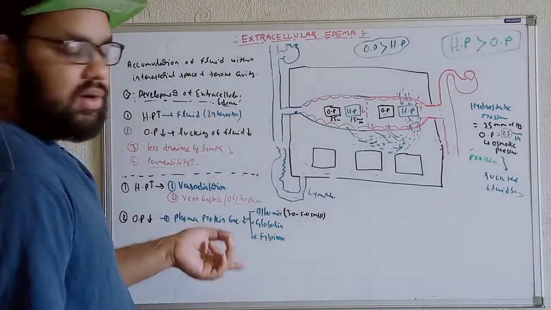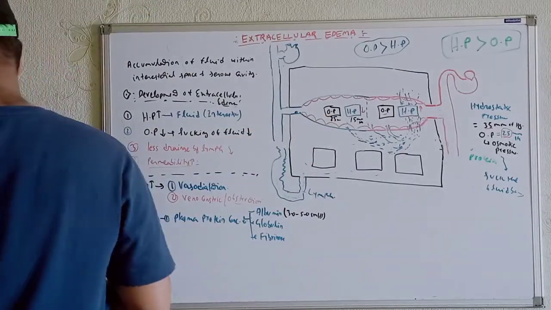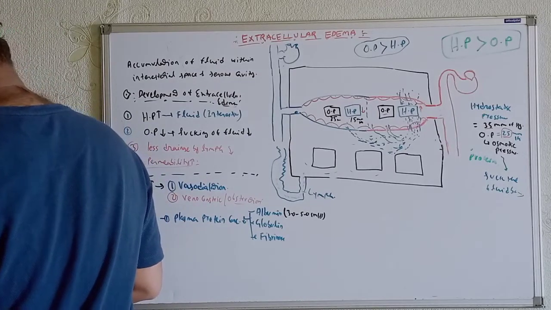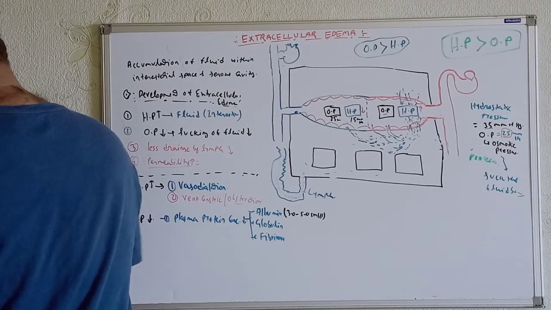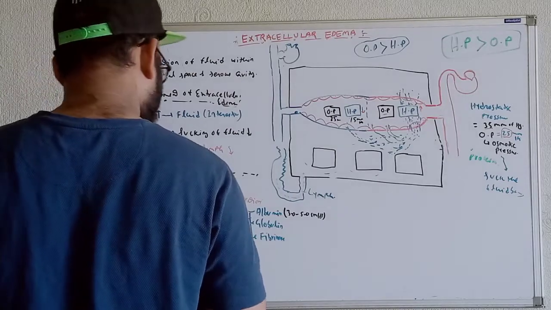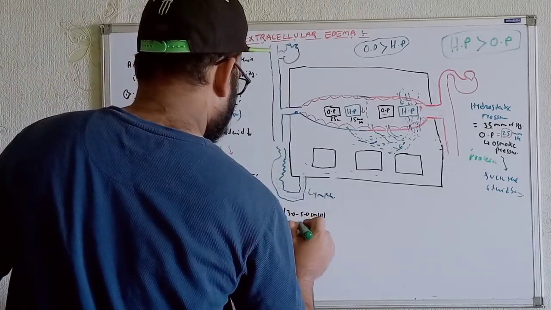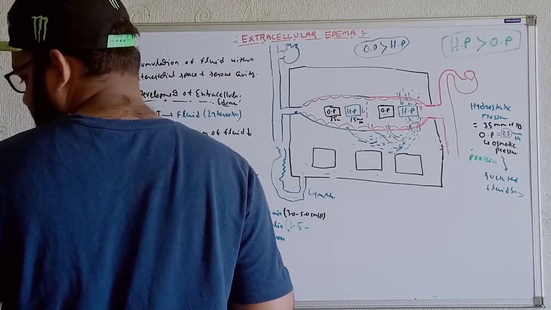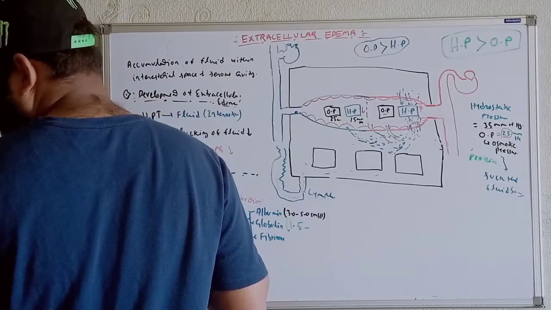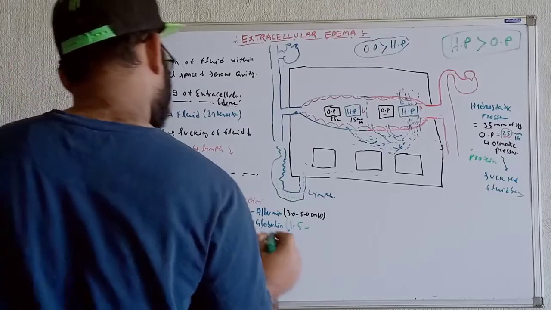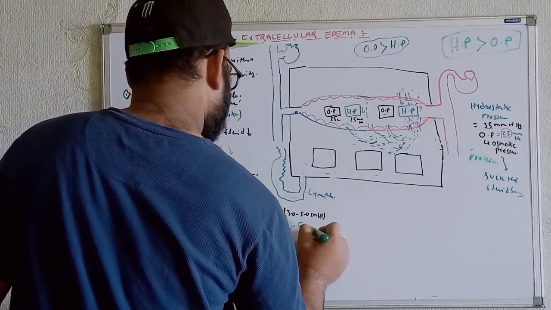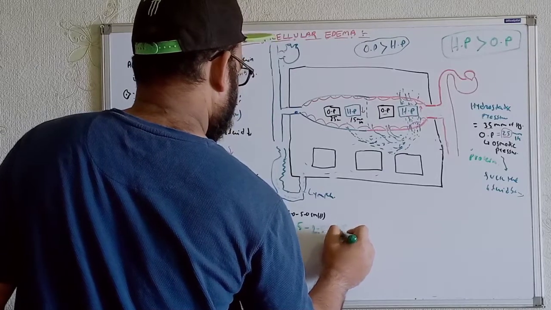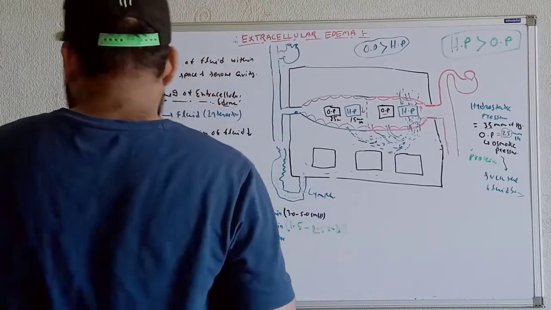Okay, what are the other reasons? Let's talk about those things also. Globulin level, if you want to remember, you can remember from here. It's 1.5 to 2.5 gram per deciliter around. You can remember this if you want.